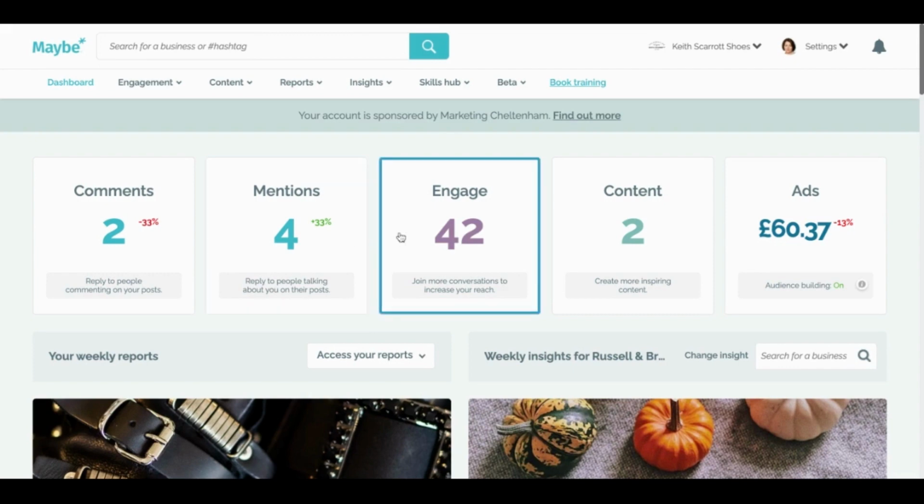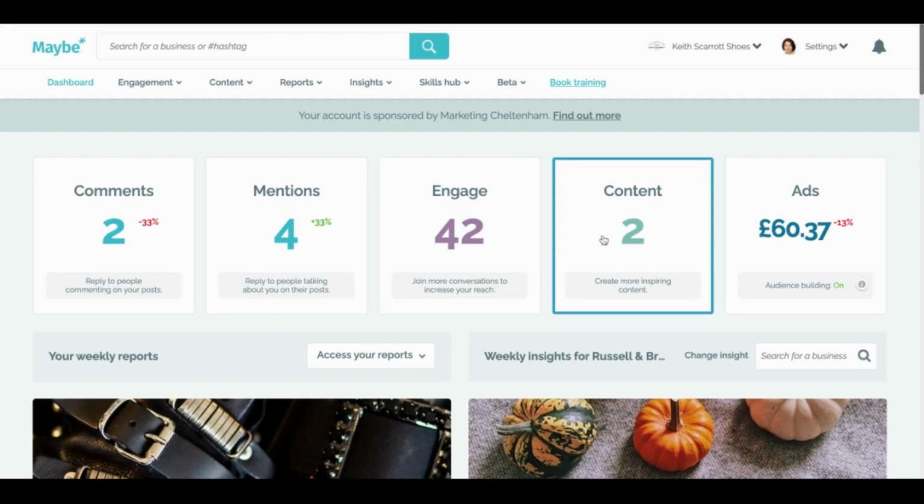We're then suggesting 42 pieces of content that you should go and re-engage with based upon people you've previously engaged with in the past. And from the Engage module, you can literally go and jump into any conversation where your customers are potentially spending time, and that's divided by location and by sector.